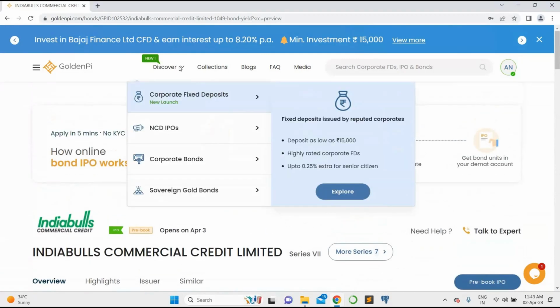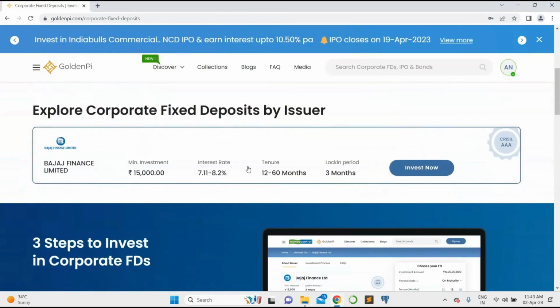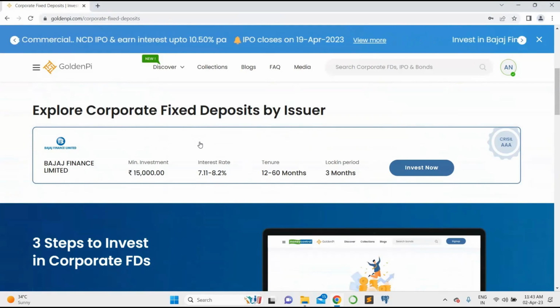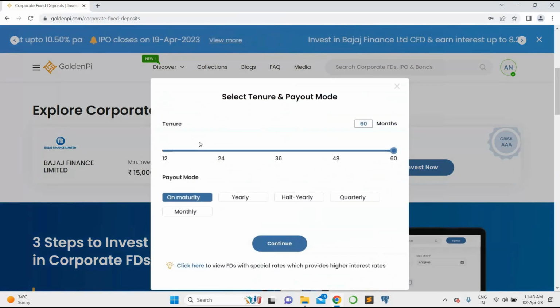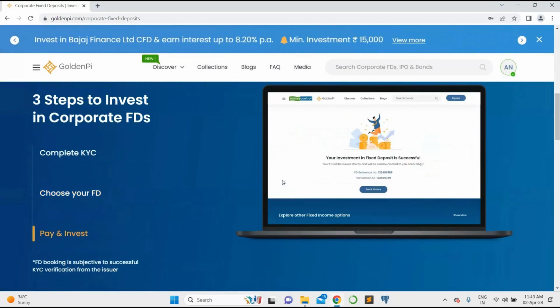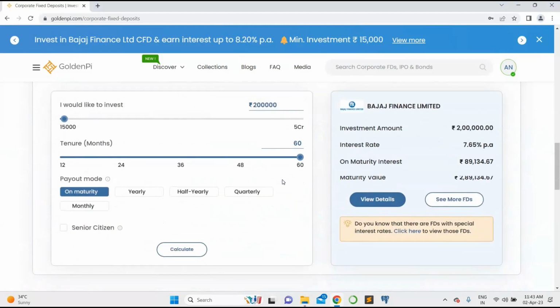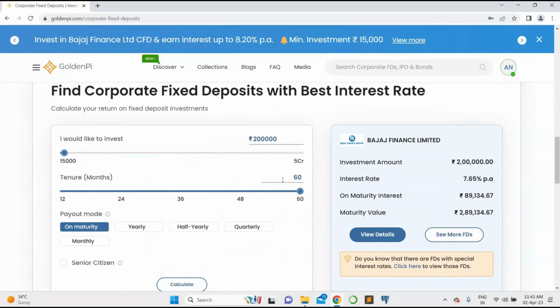Let's take a small look at corporate fixed deposits as well we have now. You can see here Bajaj Finance Limited is issuing fixed deposit of interest varies from 7.11 to 8.2% depending on tenure we choose. Let's scroll down more and we can see more details like maturity value with tenure, and all in a nutshell